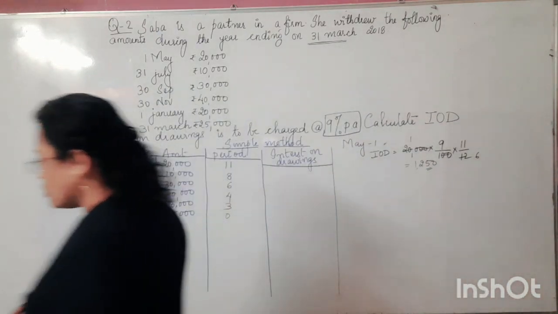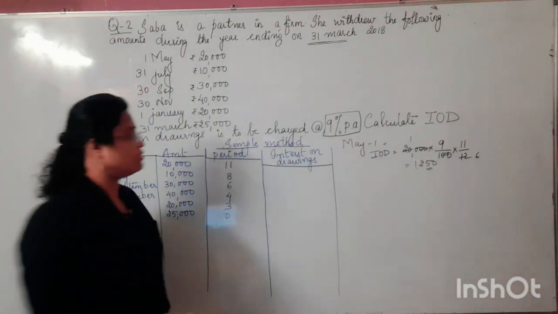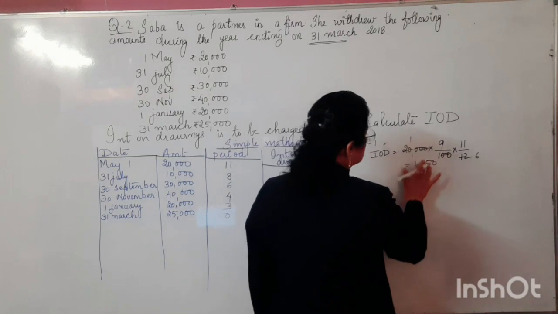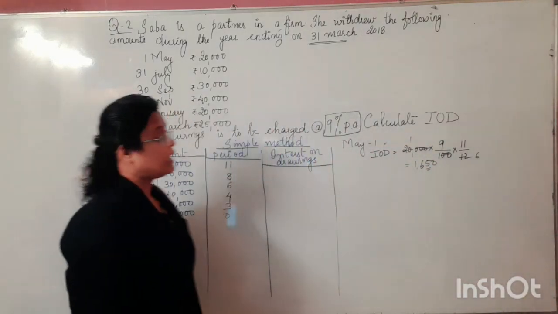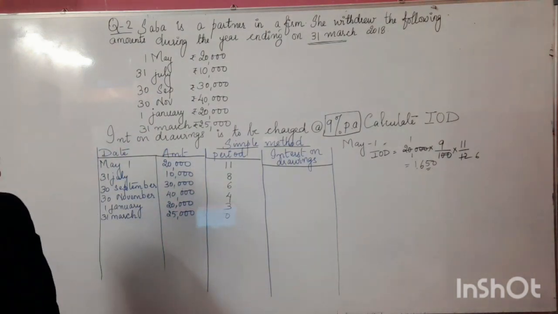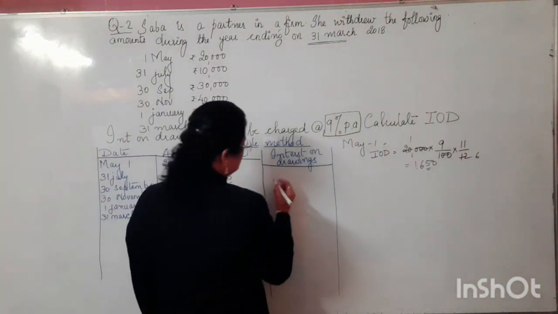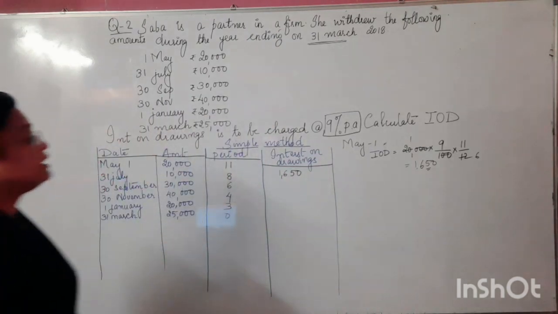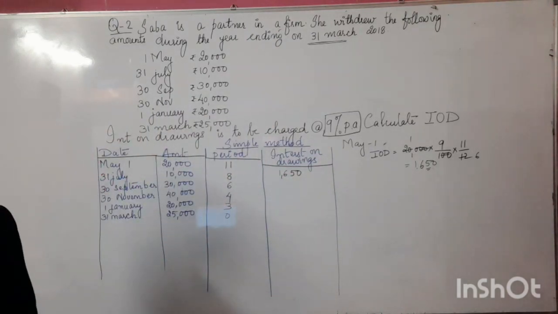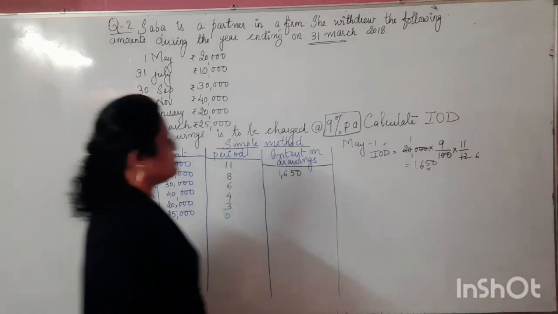Okay, so when you solve this, the amount that you are supposed to calculate should be 1650, not 1250. Am I right? It should be calculated here for the 11 months duration, and the interest on drawings you will get here is 1650 after the calculation. Now the next thing that comes is the second case, 31st July.